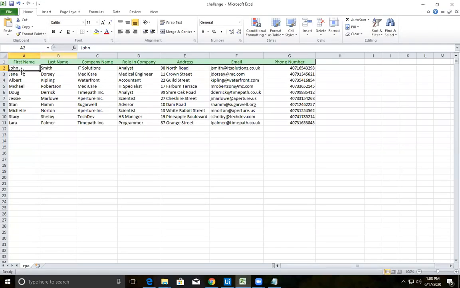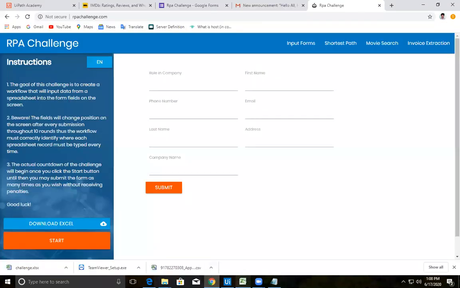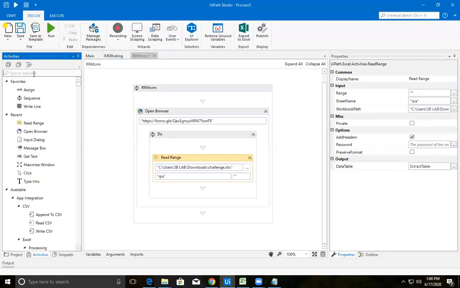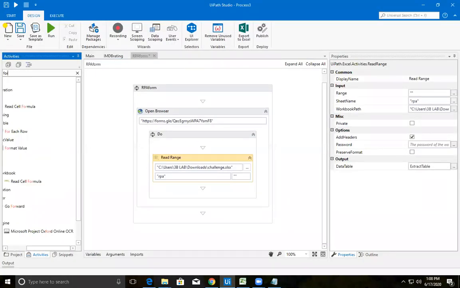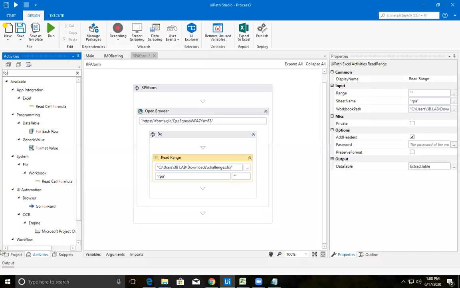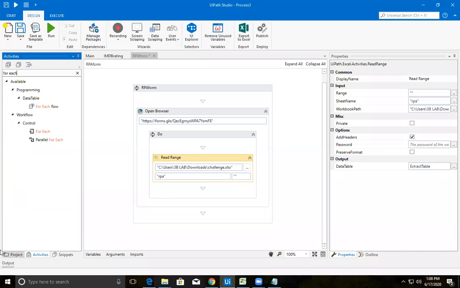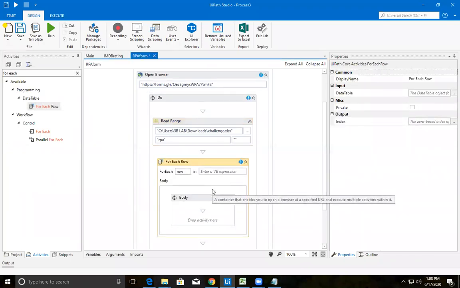If you are going to read row by row, what is the activity we have? We have an activity called for loop. Especially for working with your workbook, you have something called for each row. For each row comes under the category data table. So just select that activity and drop it here. You need to insert a for each row, which comes under the category called data table.